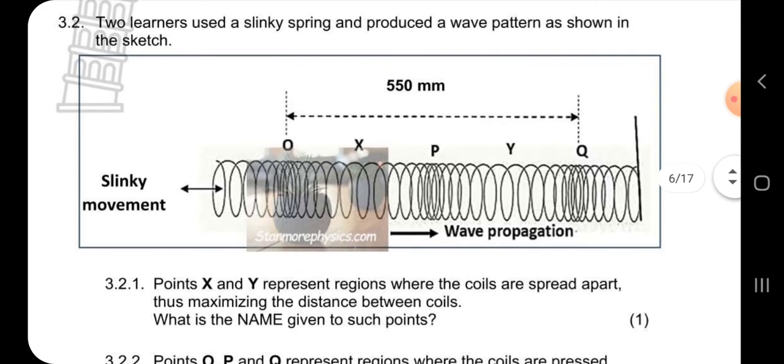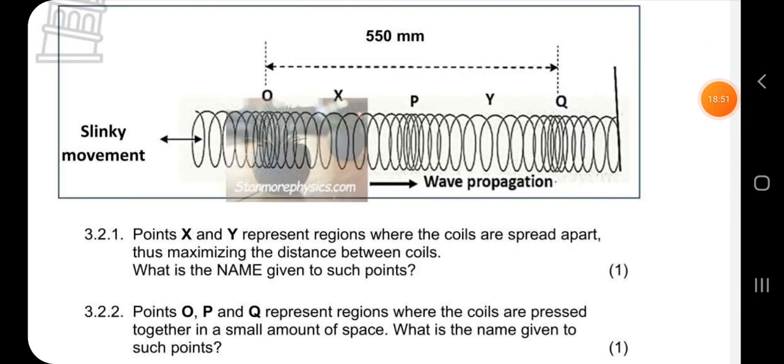So we convert millimeters to meters. You take your millimeters and divide them by 1000. That will give you your meters.